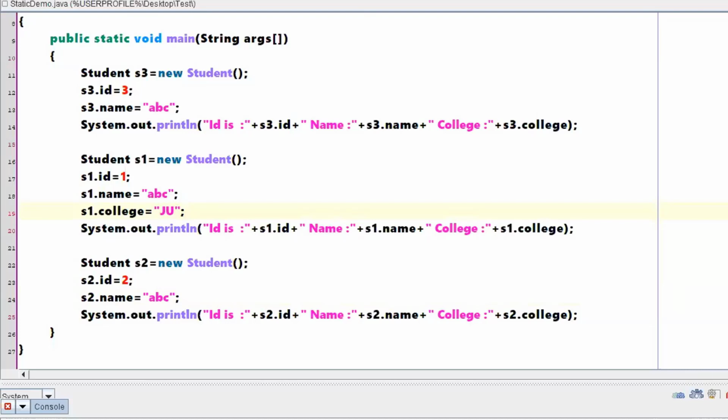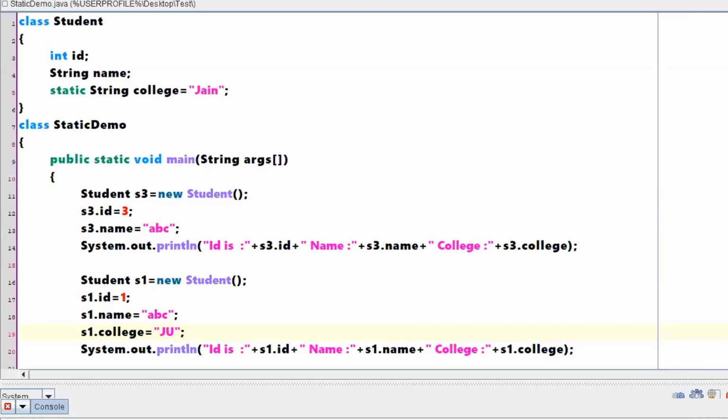Sir, can you use a static variable without an object of the class where the static variable belongs? Yes, it can be done. One more brilliant question asked by Brahan. From the start I was telling you it is a member of a class and will be loaded during class load.